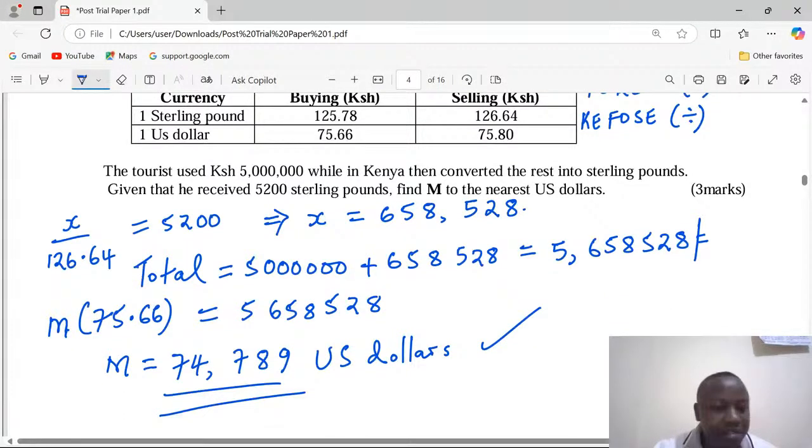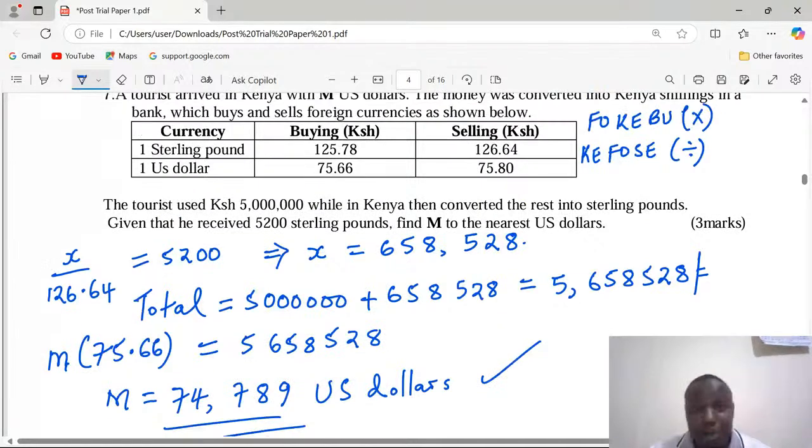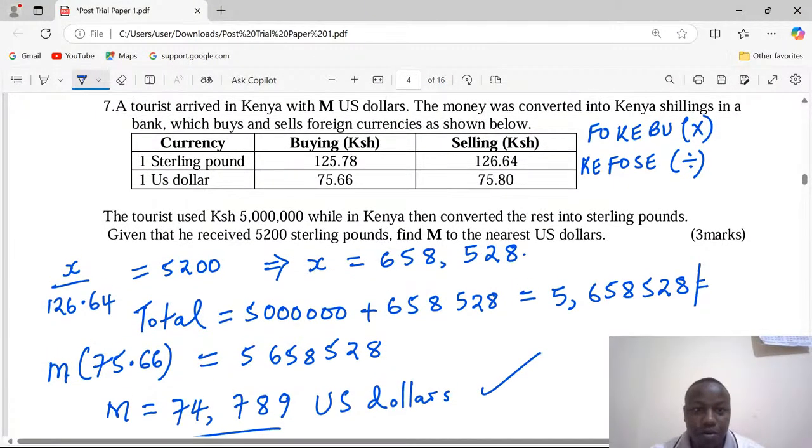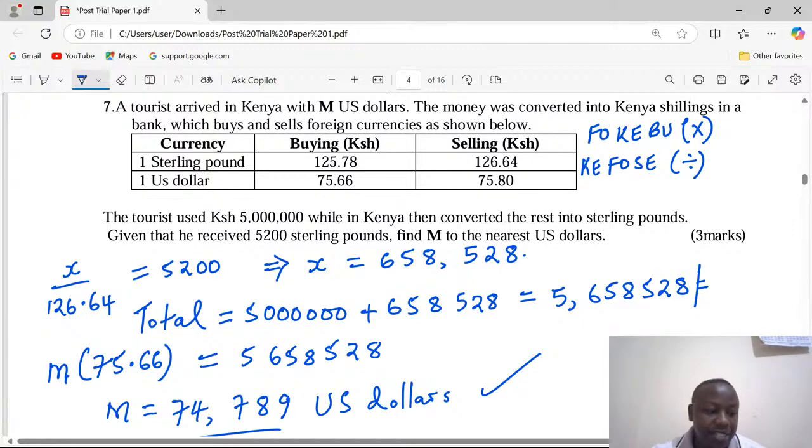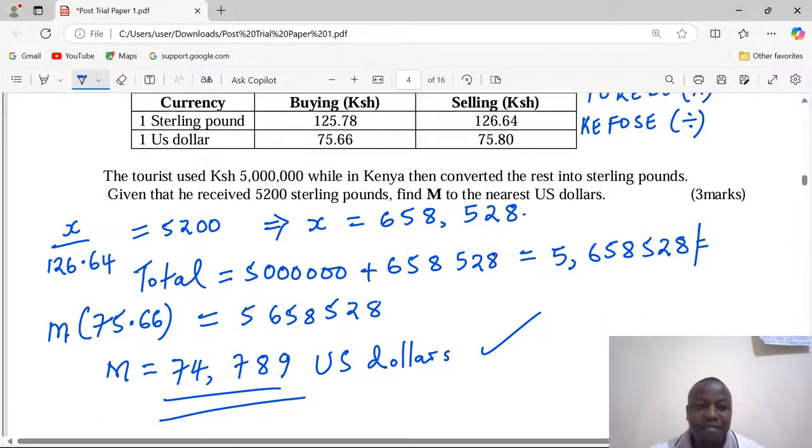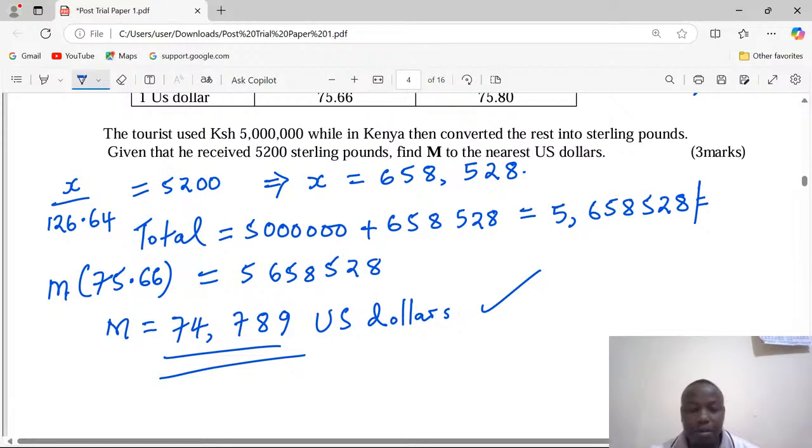Remember, in this particular paper, we have already gone through commission. We have also gone through currency exchange rates. This is to tell you that commercial arithmetic is very key in paper one. You can even find a case on profits and losses. That is from commercial arithmetic 1.